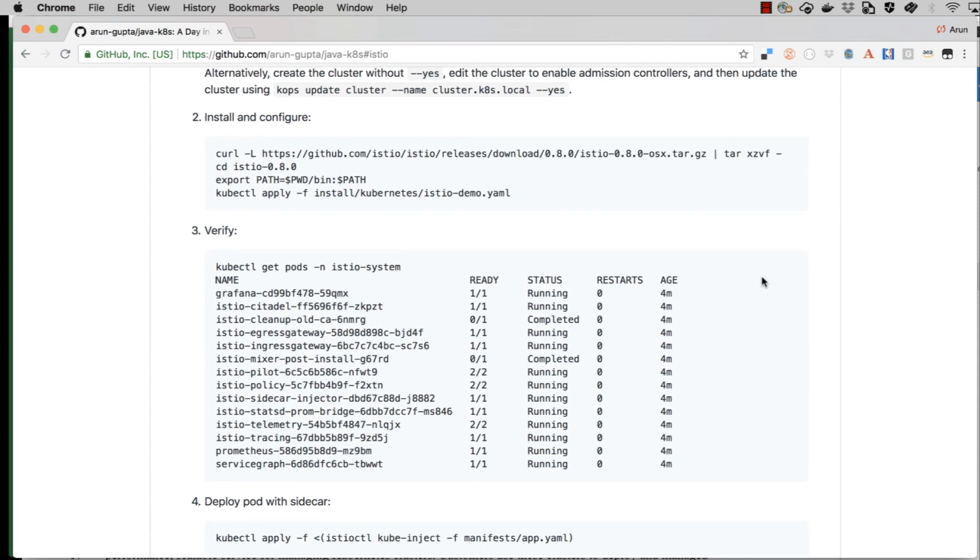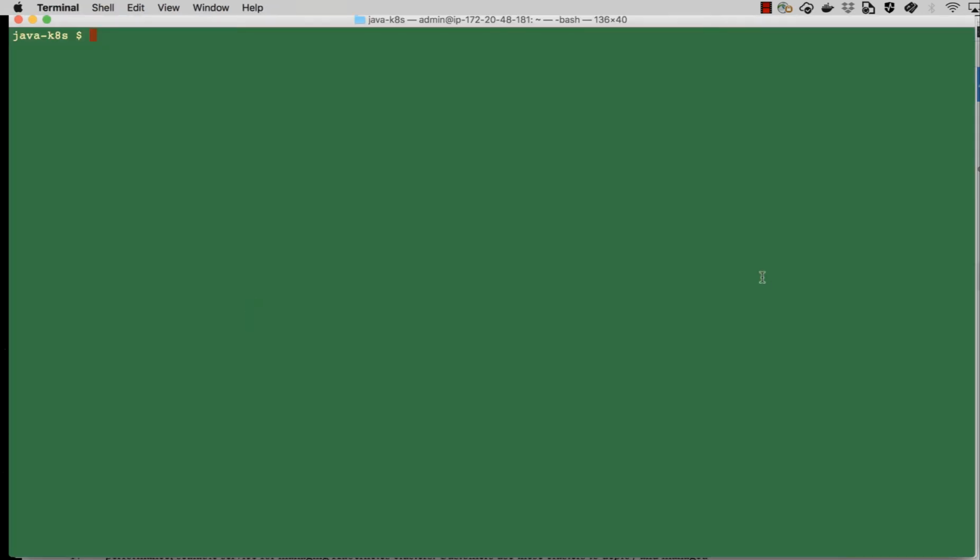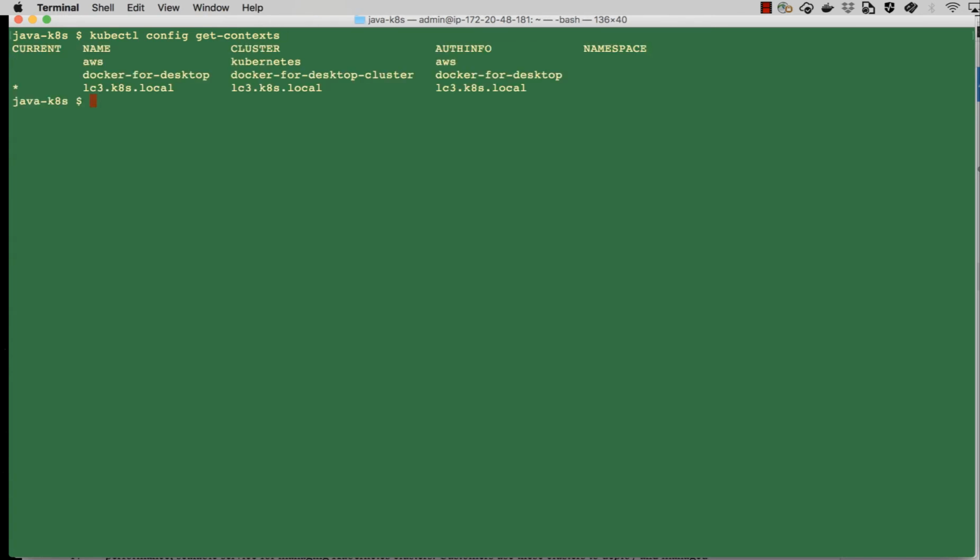All right, let's take a look. So kubectl config get-context, and we're running a cluster which is lc3.kates.local. So if I say kops get clusters, lc3 is running in ap-northeast-2 domain here, okay, which is in South Asia Pacific.